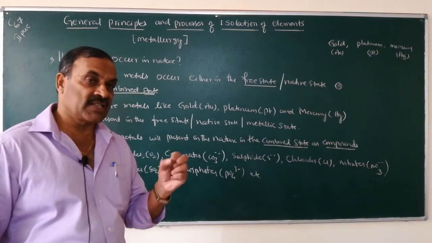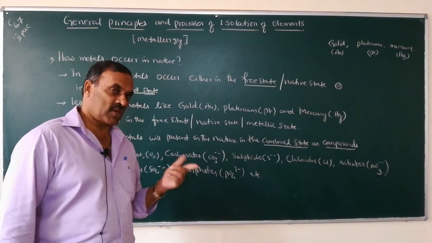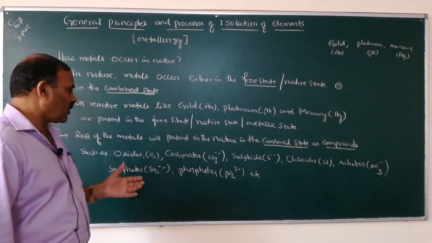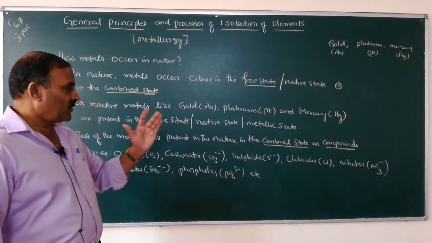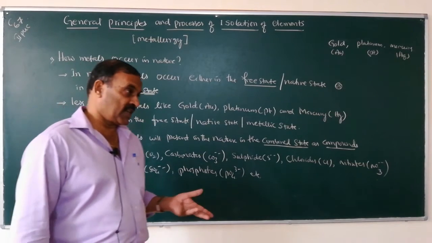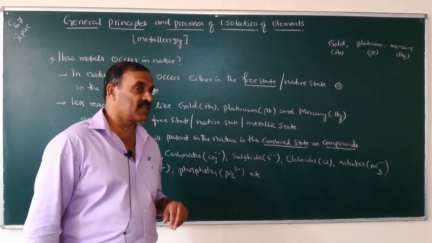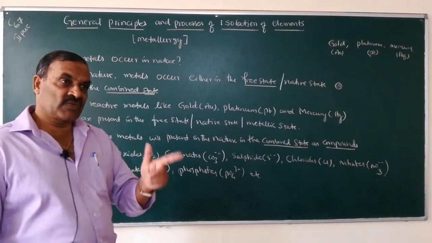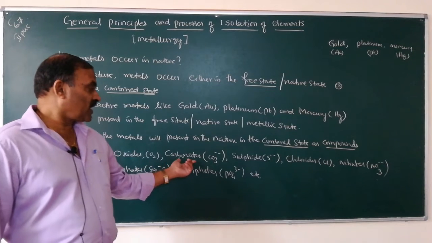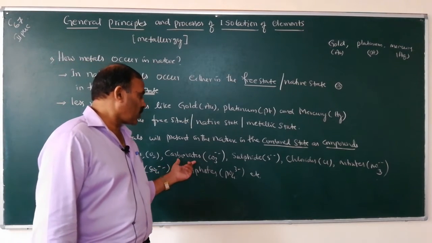So other than gold, platinum and mercury, the rest of the metals will be present in nature in the combined state as compounds such as oxides. For example, iron combined with oxygen. Iron will not be present in the free state, it will be present in the combined state. When it combines with oxygen, it forms iron oxide. When it combines with carbon dioxide, it forms carbonates.